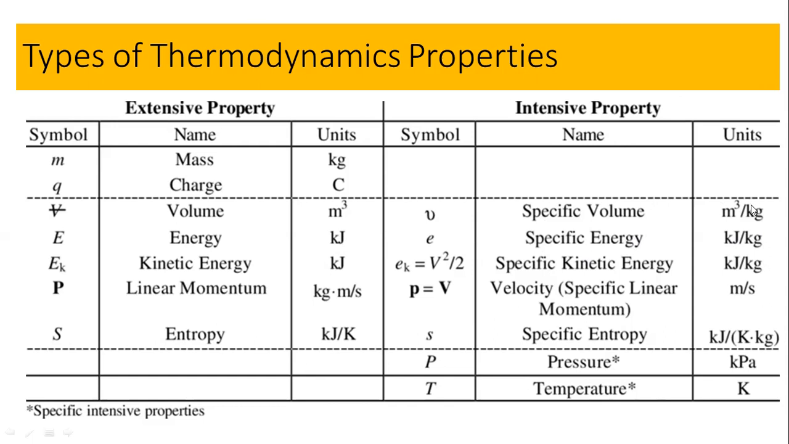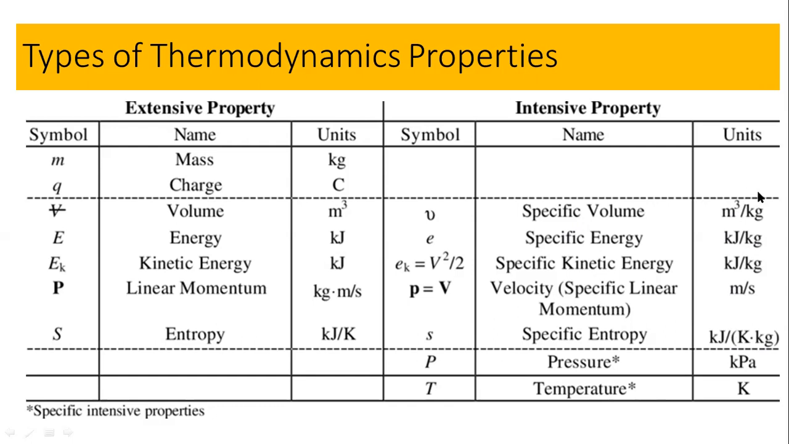Look at the units. Some of the units are in mass, or the other units are in seconds. If you find the units specified with the matter, that means meter cube per kilogram, kilojoule per kilogram, meter per second, kilojoule per Kelvin per kilogram. This is important over here, per kilogram. That means per kilogram per second.